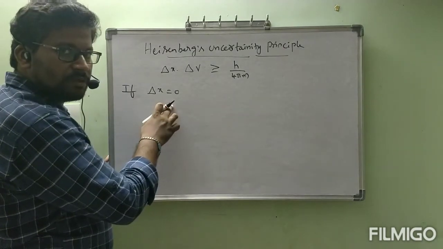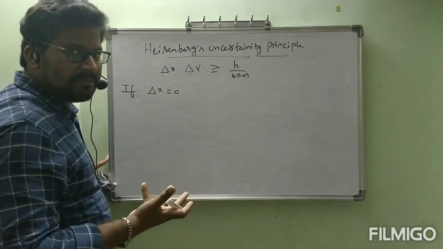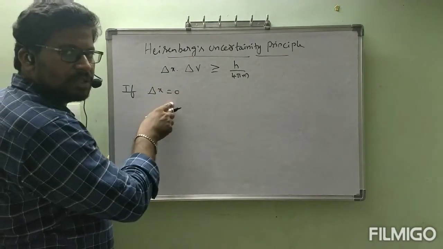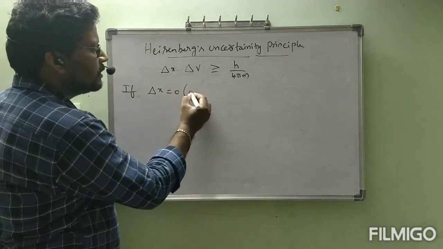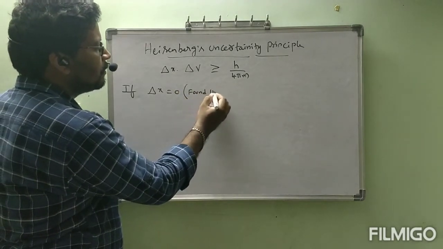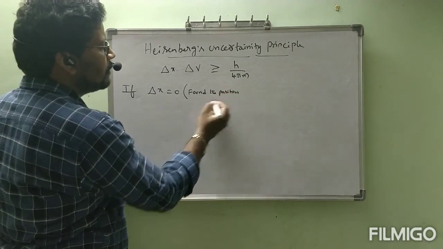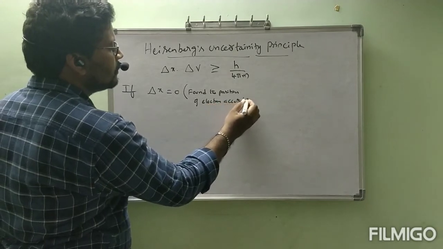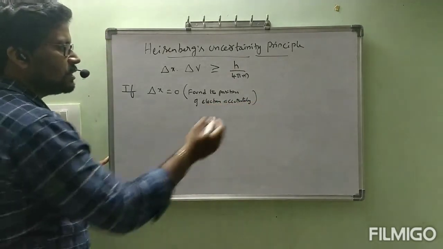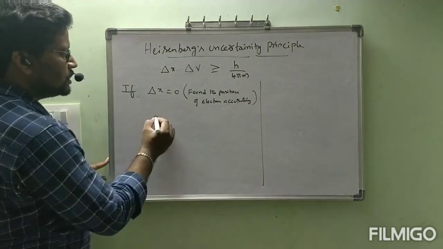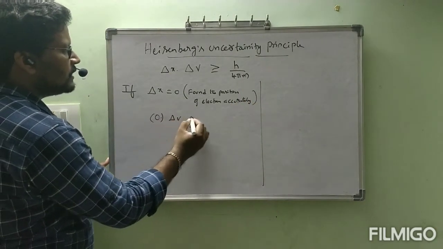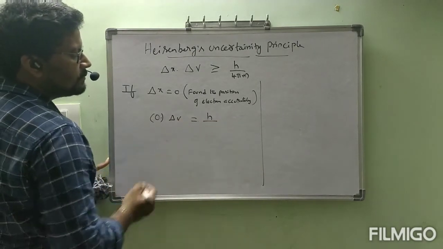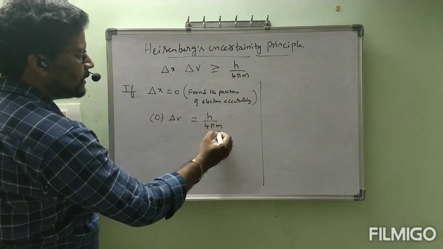I am taking two conditions: delta x is equal to 0 or delta v is equal to 0. If delta x is equal to 0, it means we found the position of electron accurately. Then 0 into delta V is greater than or equal to h by 4 pi m.